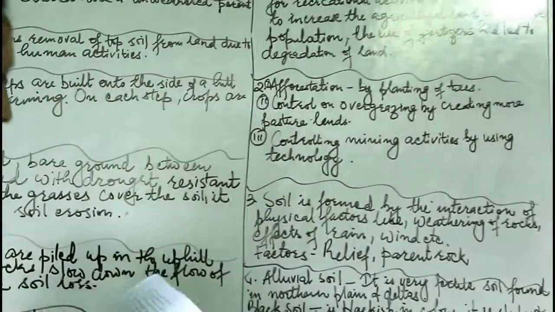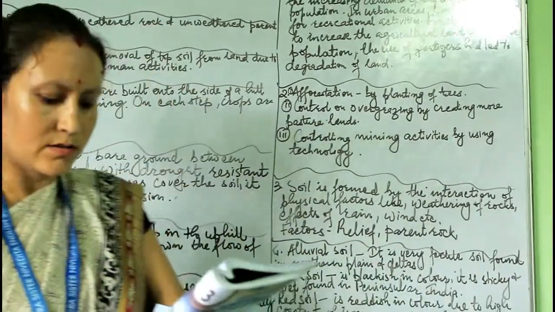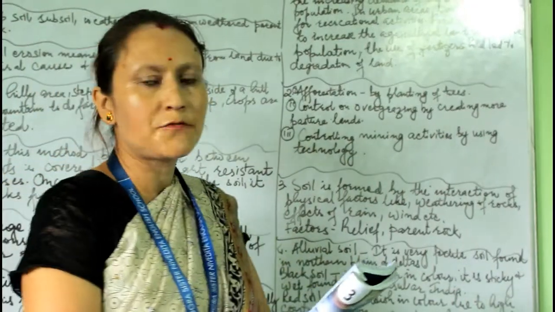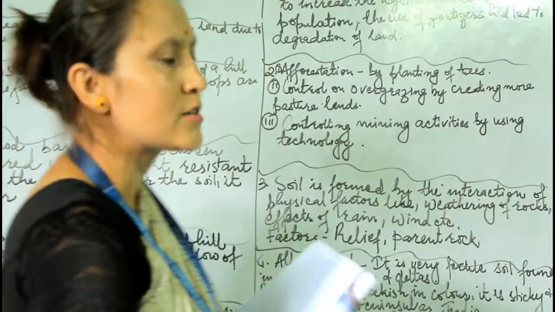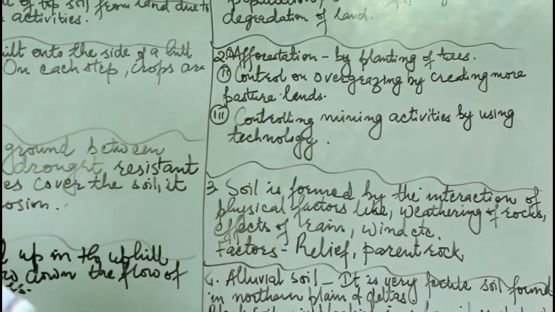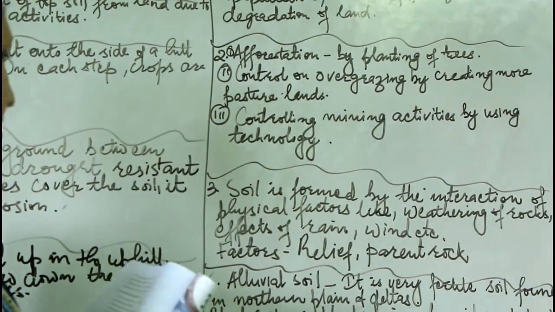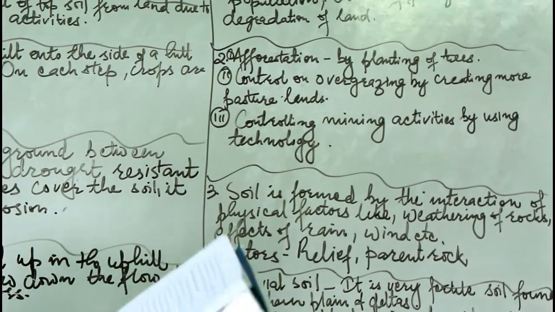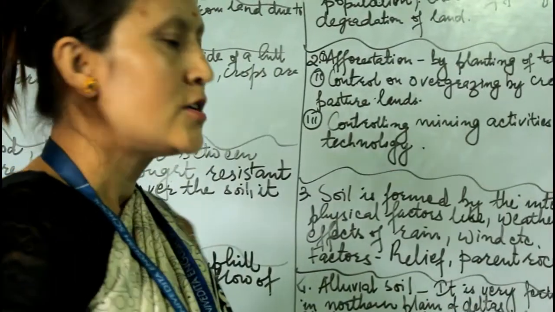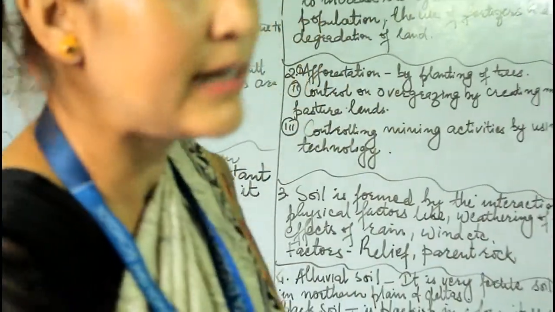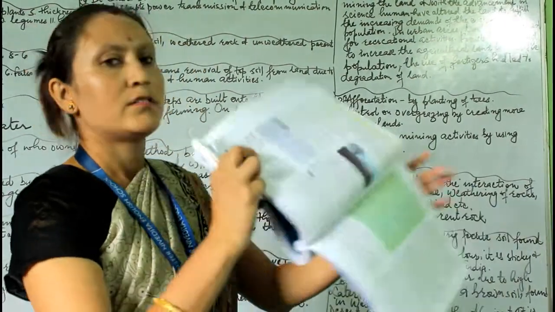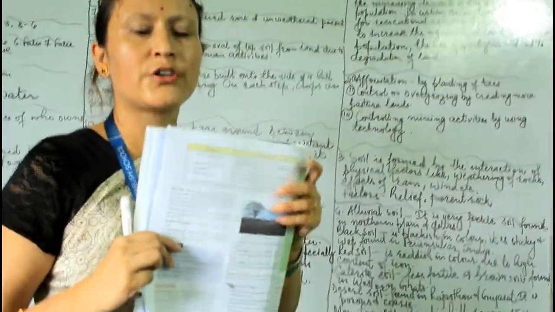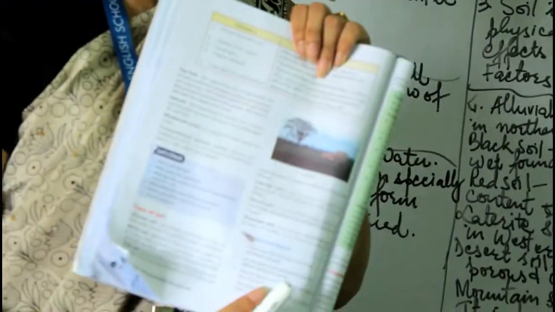Number 3, how is soil formed, and write in detail about the factors that affect the formation of soil. Soil is formed by the interaction of physical factors, like weathering of rocks, effect of rain, water, wind, etc. These are the weathering factors or the natural elements. There are some factors which affect the formation of soil. You can write parent rock, relief. It is given in your books. We have discussed relief. The features of that particular area are one of the important reasons. You can write from there.